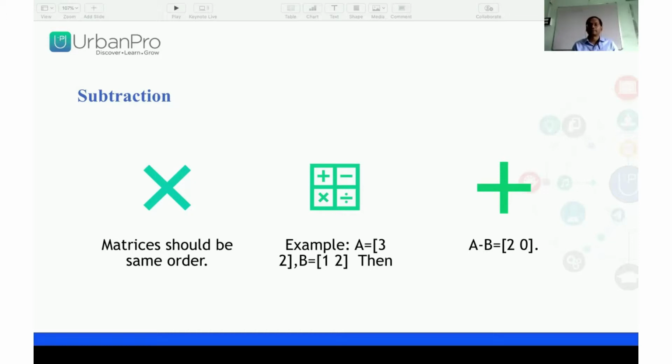First element of matrix A and the corresponding first element of matrix B are subtracted. In A the first element is 3 and in B it is 1, so A minus B is 3 minus 1, you will get 2. Again the second element in A is 2 and in B also 2, so 2 minus 2 becomes 0.